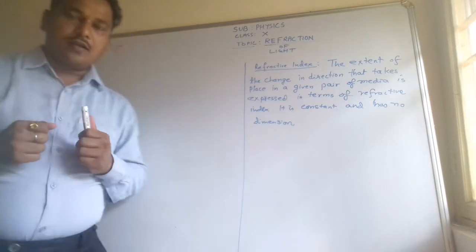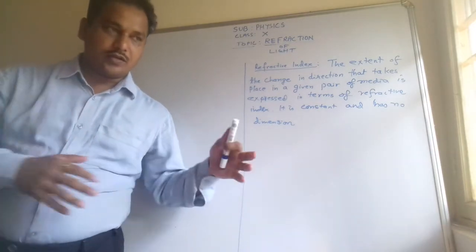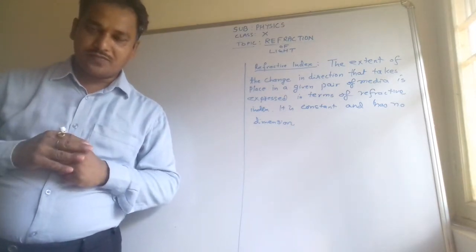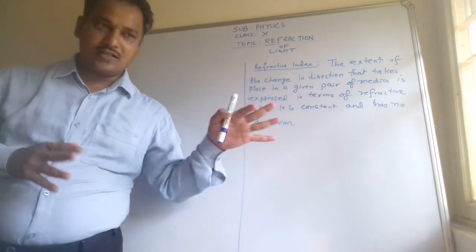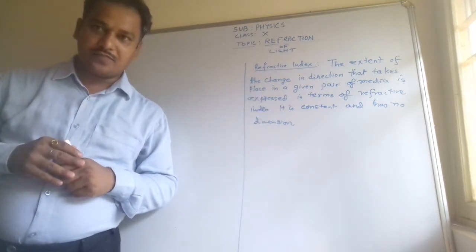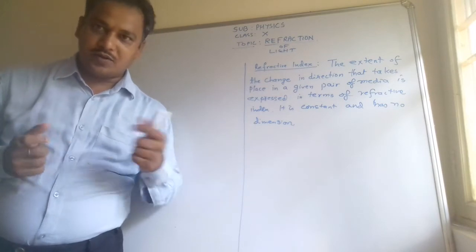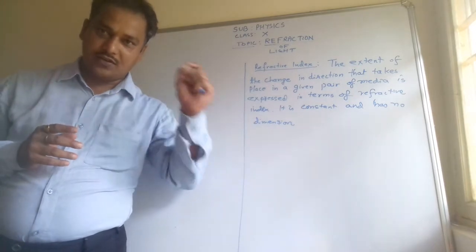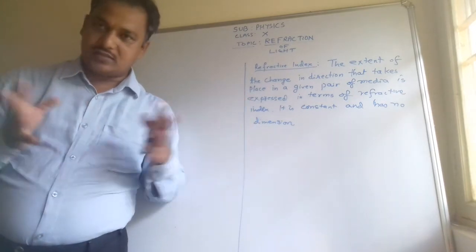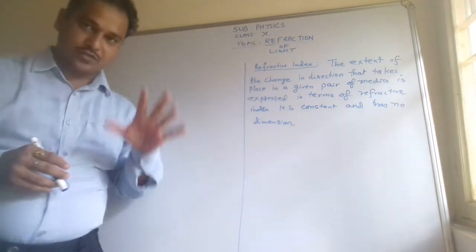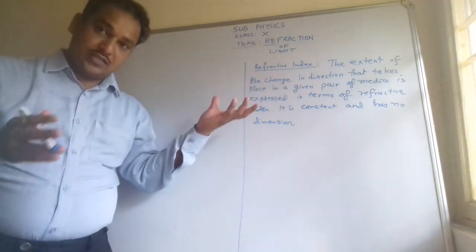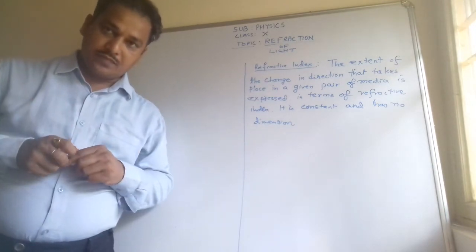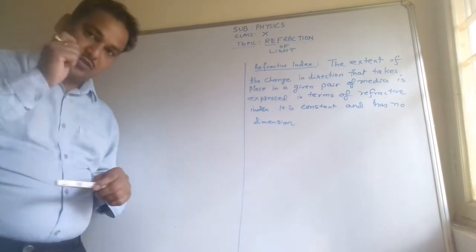Like you are running and suddenly there is a lot of water, so your speed and direction will be changed or not? Or you are running on land and suddenly there is a lot of sand in the coastal area, your speed will be the same or different, your direction will be changed or not, like that. Similarly, when sunlight goes from one medium to another medium, its direction and speed also change. This is the refraction of light. How much it is changing is measured by the refractive index, by what angle, how much it is changing. It is constant, called the refractive index of that medium.